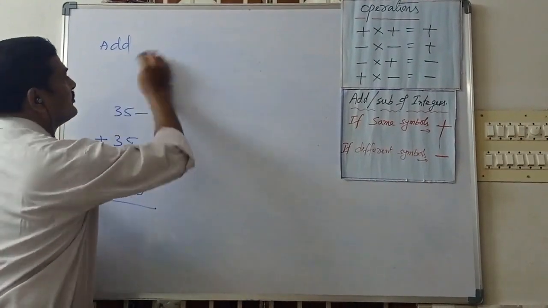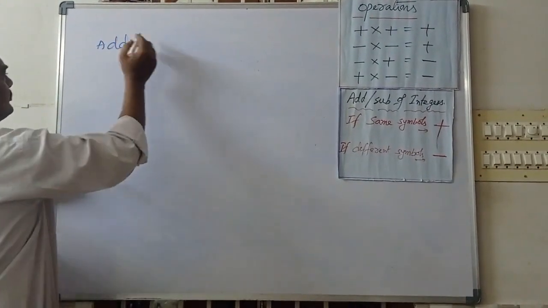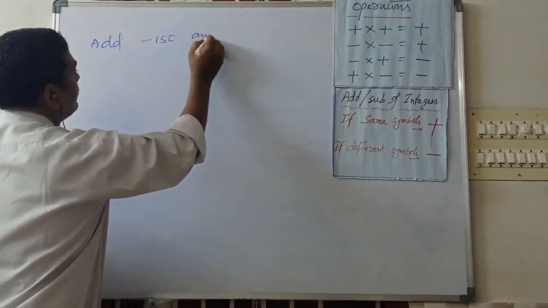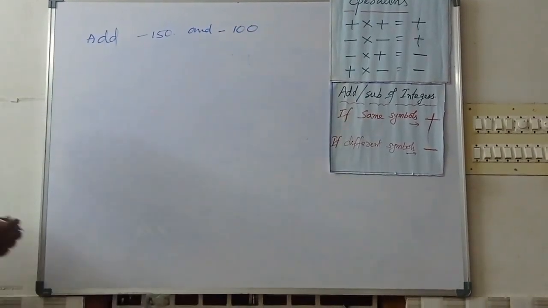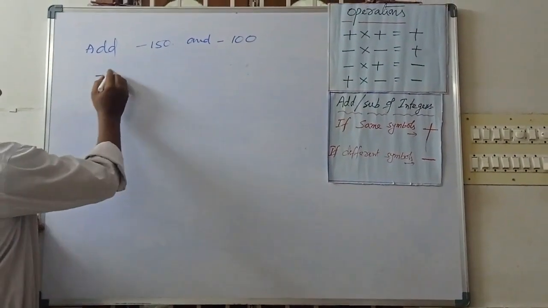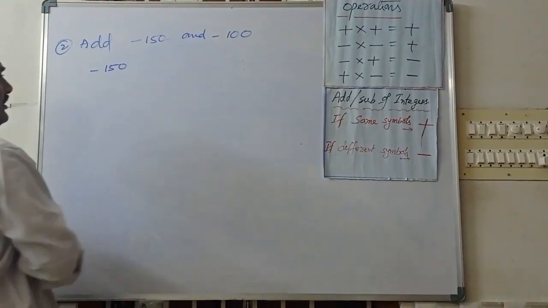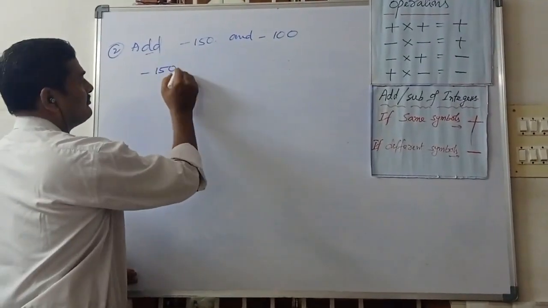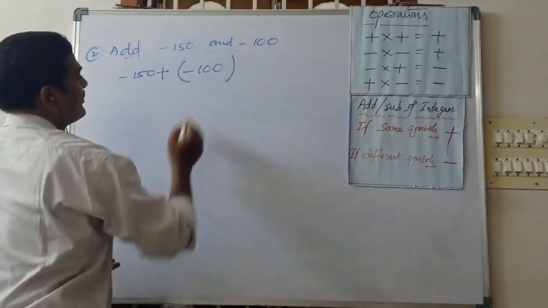Now another sum we can see. Add minus 150 and minus 100. Minus 150, we are going to add. What is the symbol for addition? Plus. What are we going to add? Minus 100.